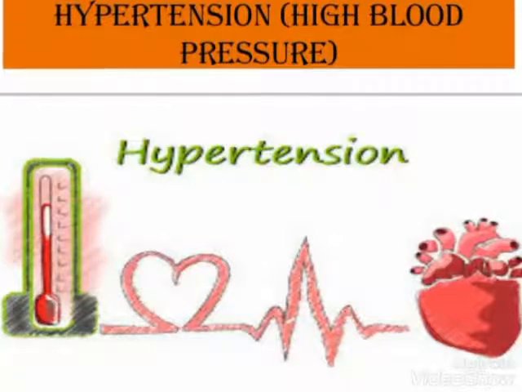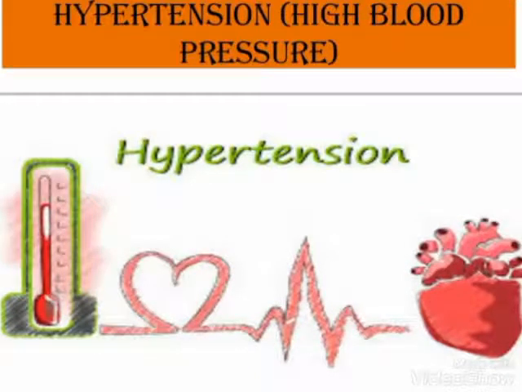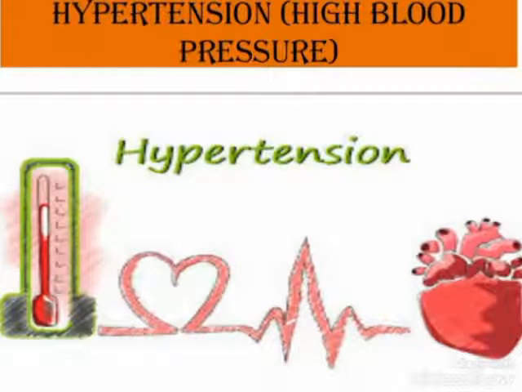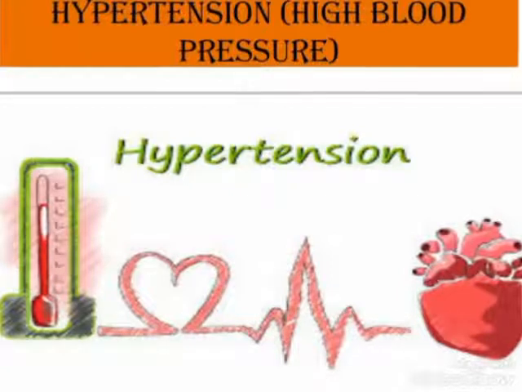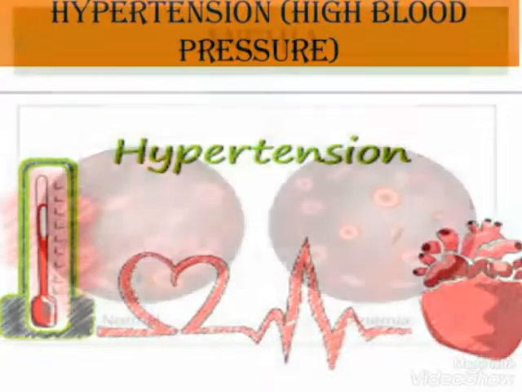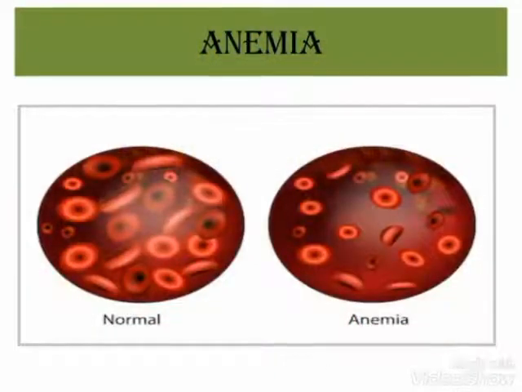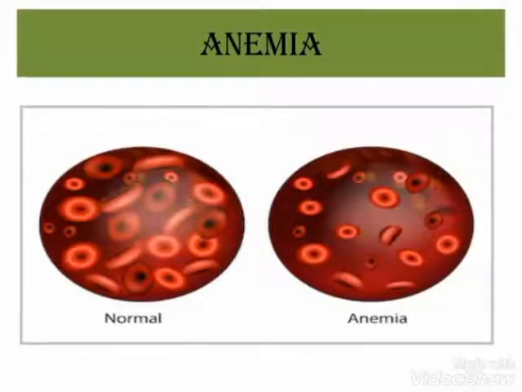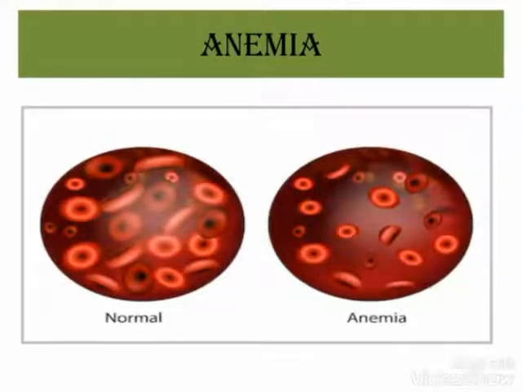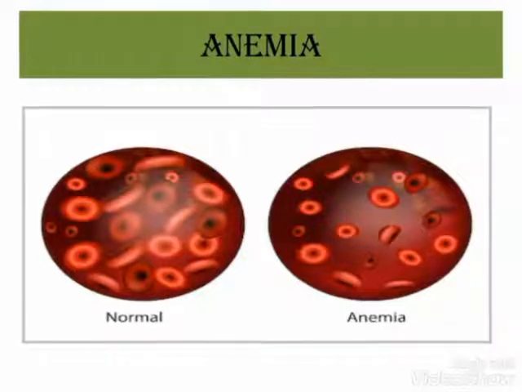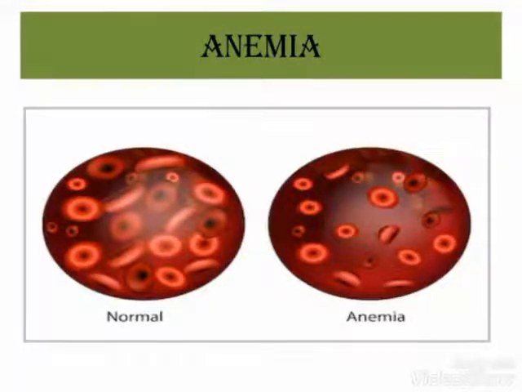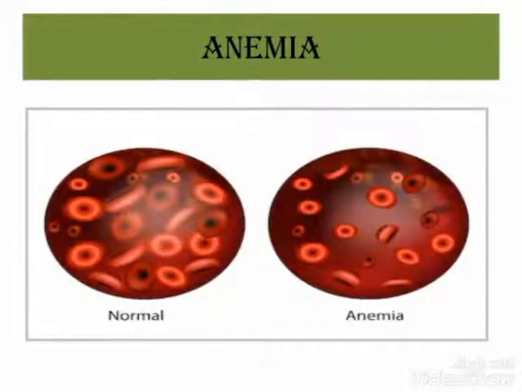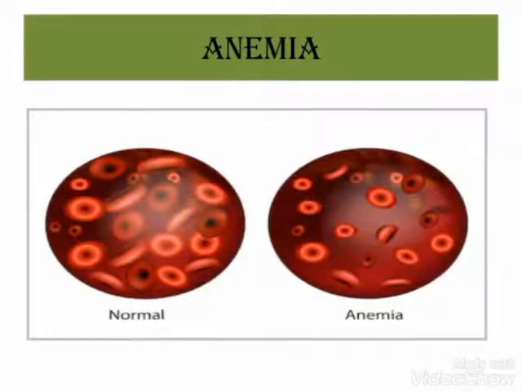Let's move to the third disorder, and it's a very serious disorder of the circulatory system, and that disorder is known as anemia. Anemia is a very common disorder of the blood. It is a condition when a person lacks an adequate amount of red blood cells in the body to carry oxygen to the body's tissue. It is caused by many reasons like iron or vitamin B deficiency in the body, abnormal destruction of red blood cells, and certain diseases like cancer, hepatitis, etc.